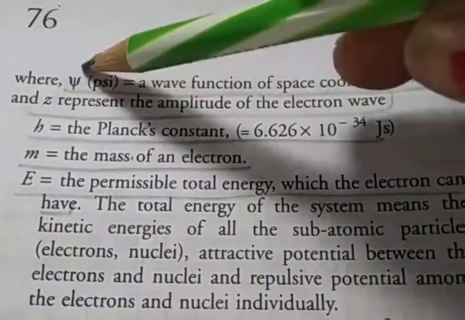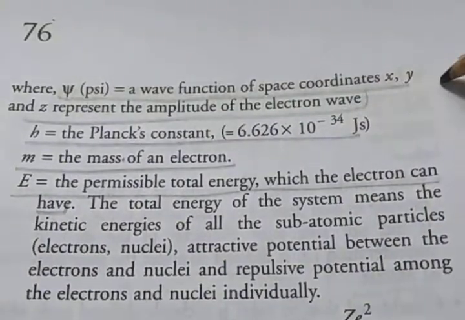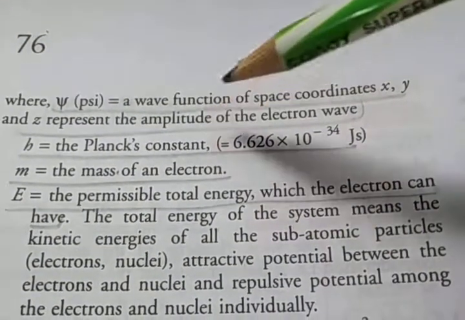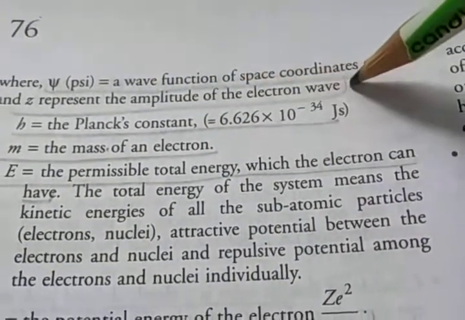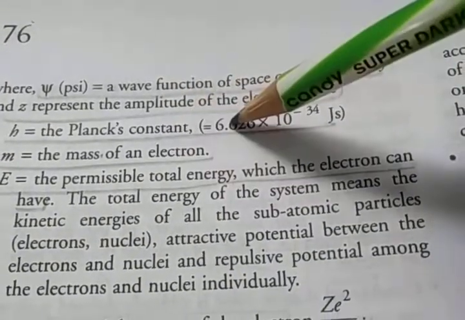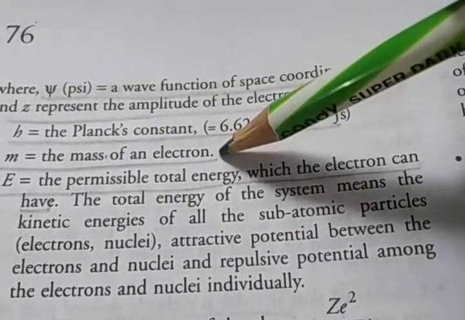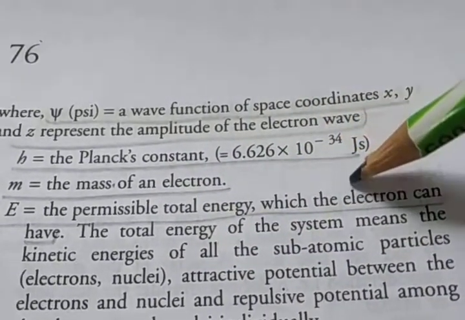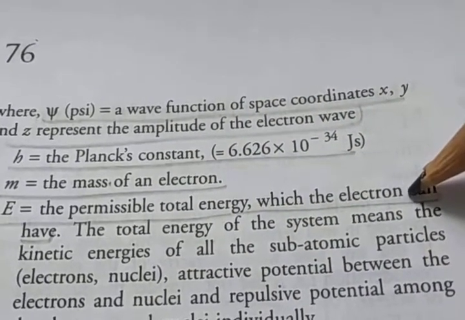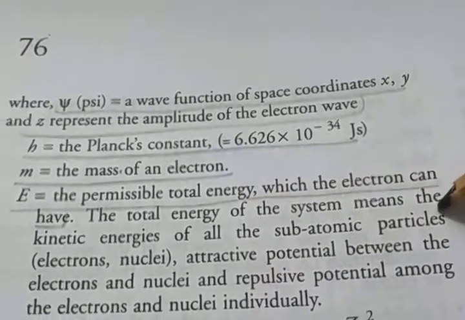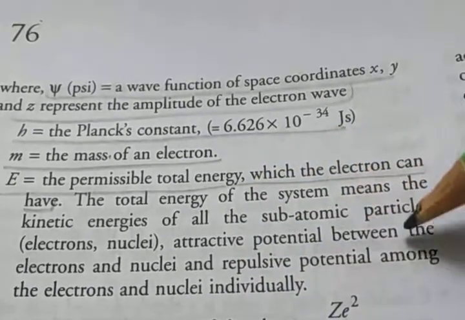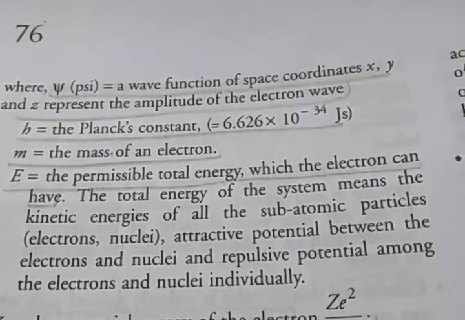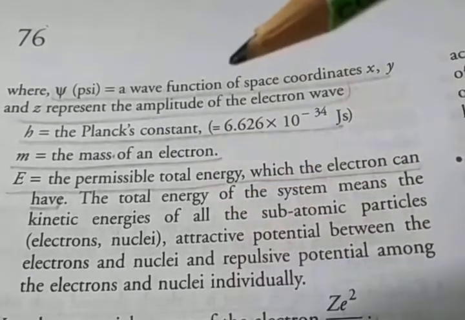Here psi is a wave function of the space coordinates x, y, z, so it represents the amplitude of the electron wave. h is the Planck constant, m is the mass of an electron, and E is the permissible total energy which the electron can have. Total energy of the system means the kinetic energies of all subatomic particles, electron and also nuclei.